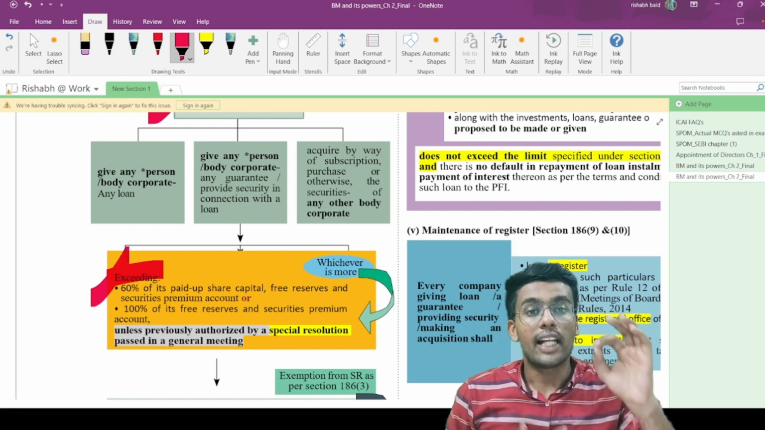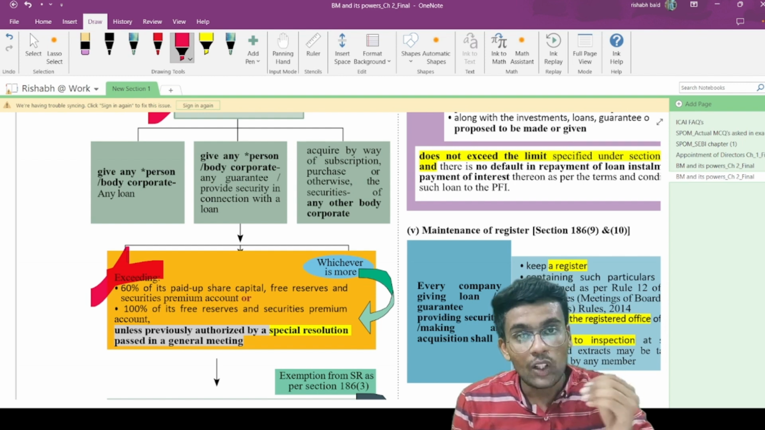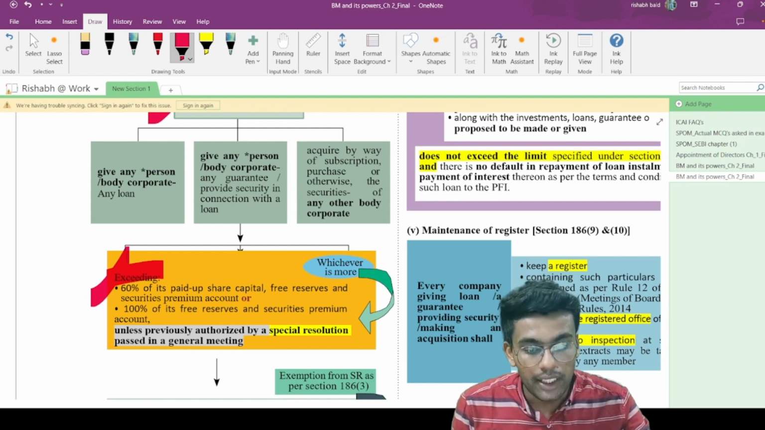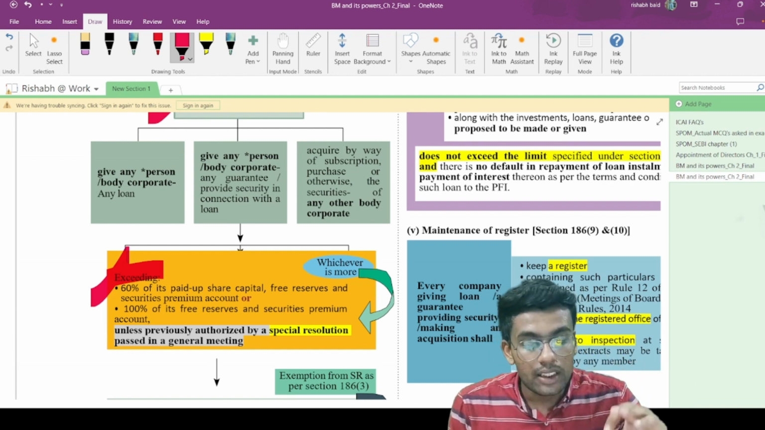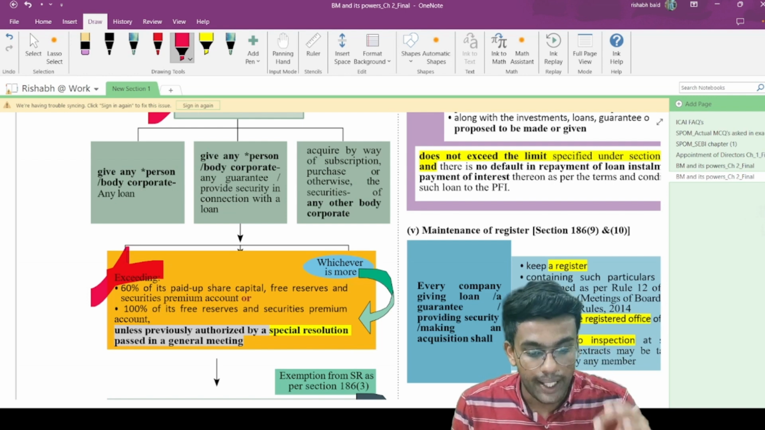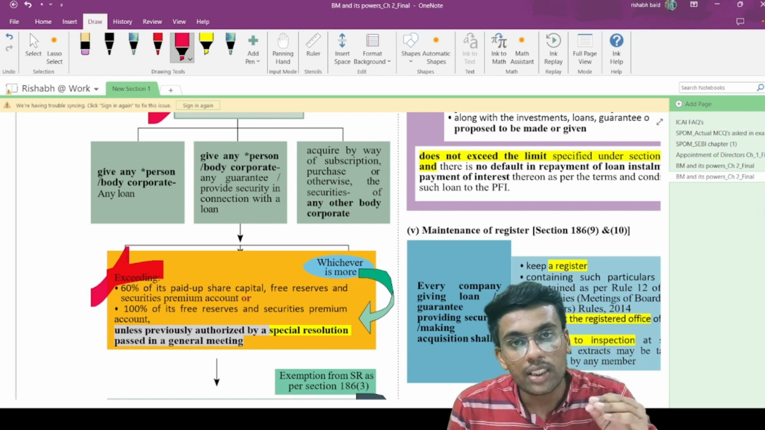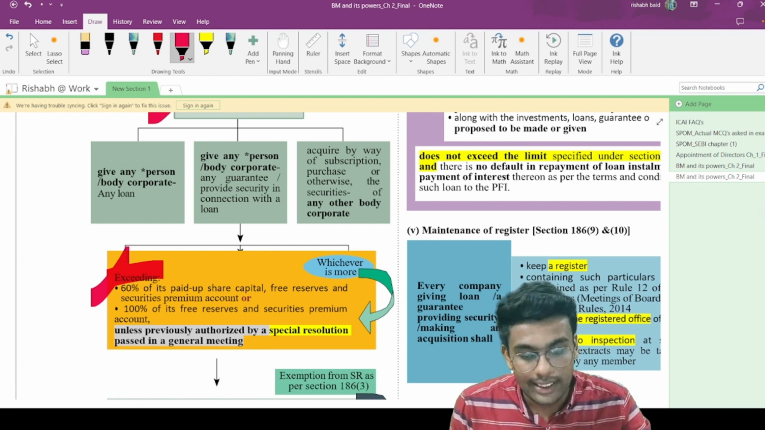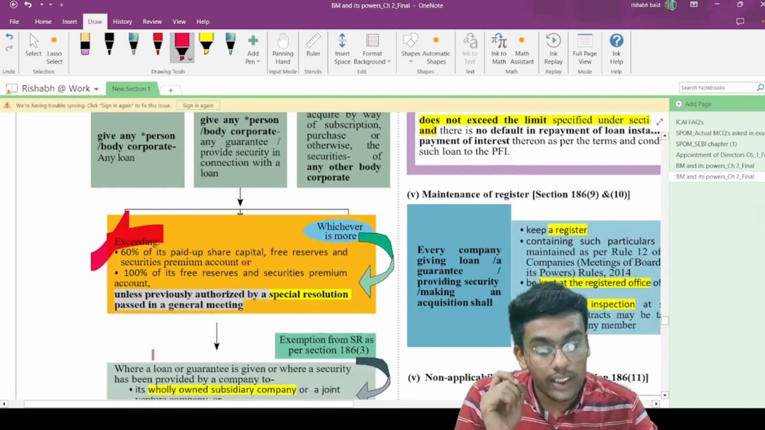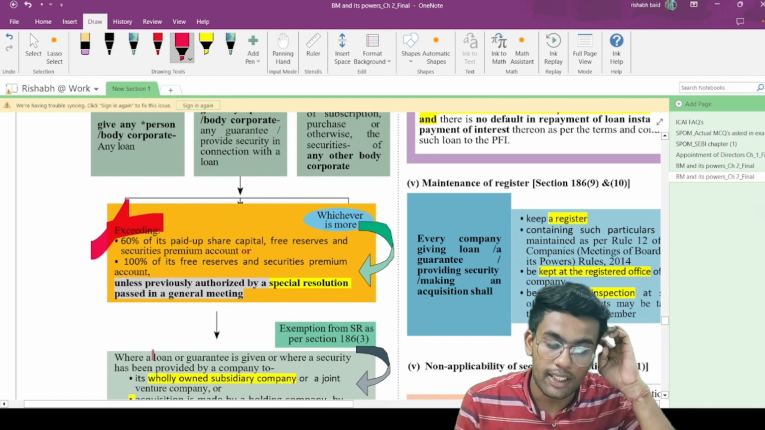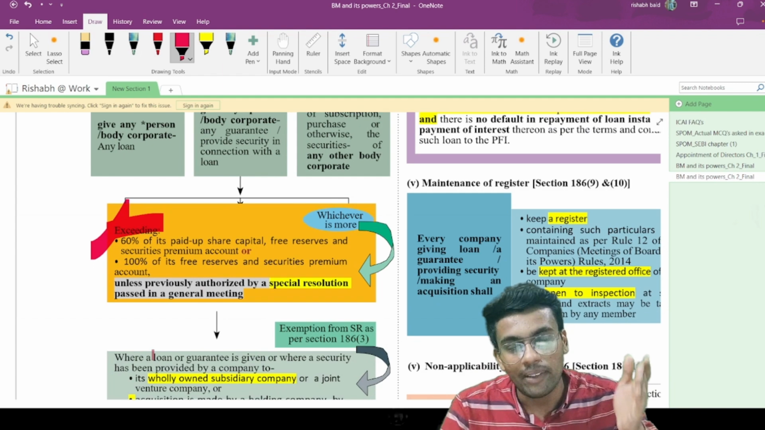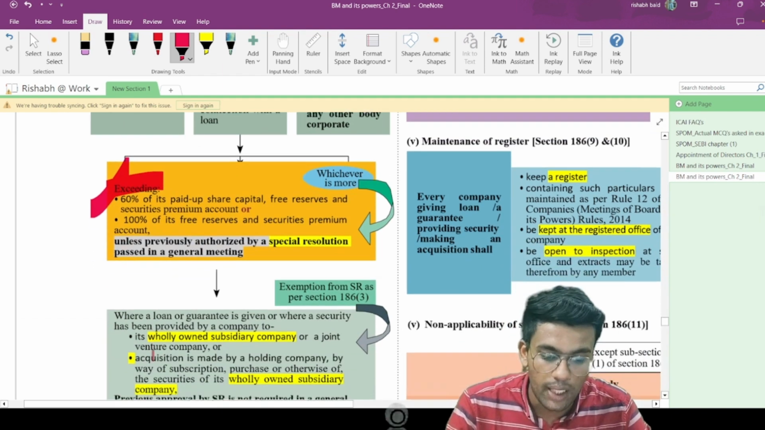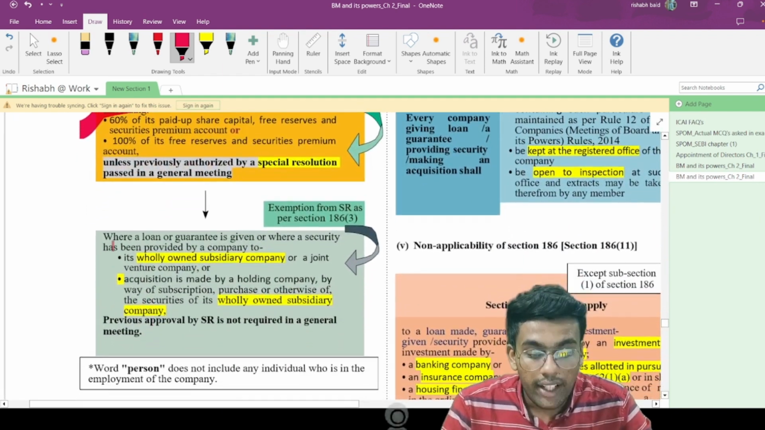A company shall not acquire or make investment into any company exceeding 60% of its paid up share capital, free reserves or securities premium, or 100% of its free reserves or securities premium, whichever is higher. It can make a maximum amount of investment or grant loan to this extent only. However, it is also to be approved by way of special resolution. That is, if a company wants to invest exceeding this particular limit, then the company is required to pass a special resolution in the general meeting.